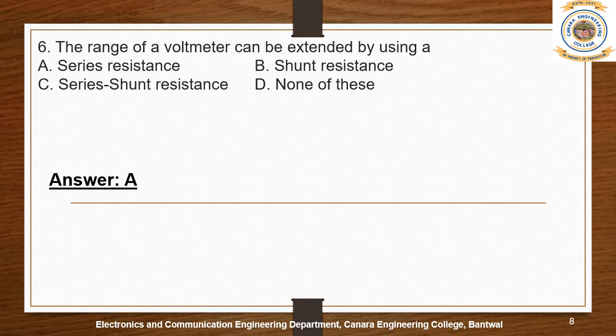So if you want to extend the voltage that we need to measure from the voltmeter, if you want to increase or decrease it, the number of resistances connected in series should be increased or decreased. So that's why it's a series resistance.